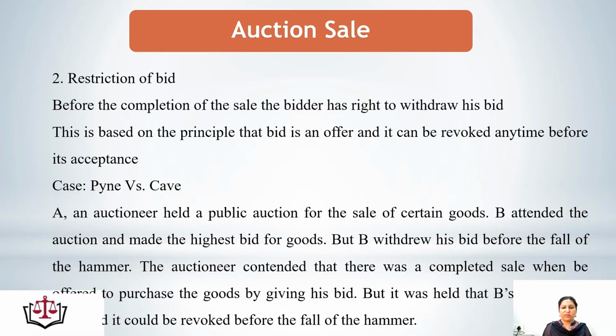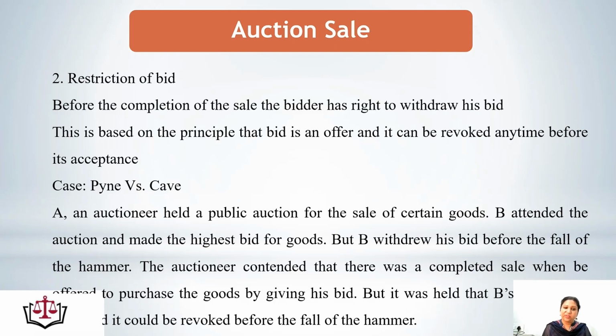Second, retraction of bid. Before the completion of sale, the bidder has the right to withdraw his bid. Let's suppose one bidder has given a bid of rupees 1 lakh, another has given 1 lakh 25,000, but before 1 lakh 25,000 is finalized for selling the article, every bidder has the right to withdraw his bid before the completion of sale. This is based on the principle that the bid is an offer and it can always be revoked any time before its acceptance, as we have read in the topic of offer and acceptance.